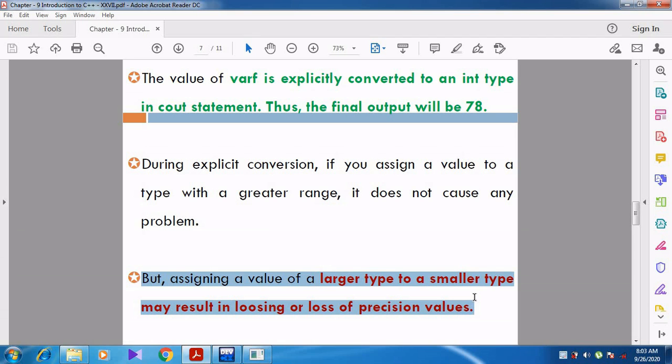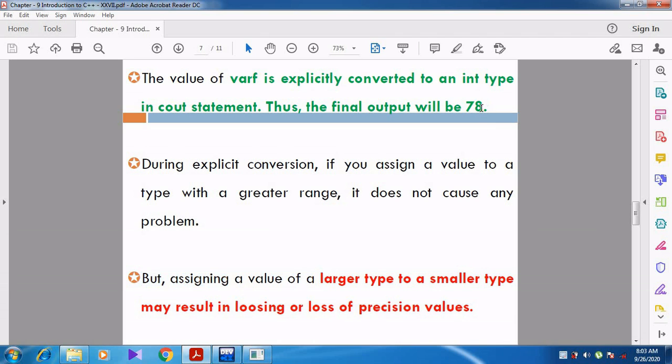We are trying to convert the float data type to integer. Float is larger, but int is shorter. Float can accept whole number, decimal point, fractional part. But integer does not accept decimal point and fractional part. It accepts only the whole number. So larger type to a smaller type may result in loss of precision values. After the decimal point, some values are lost.